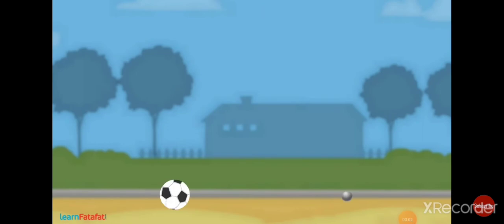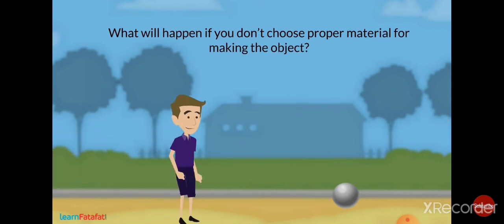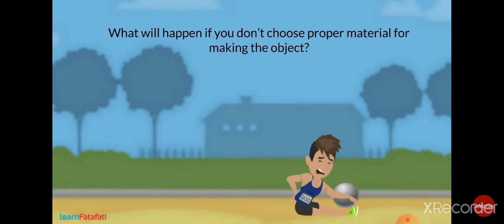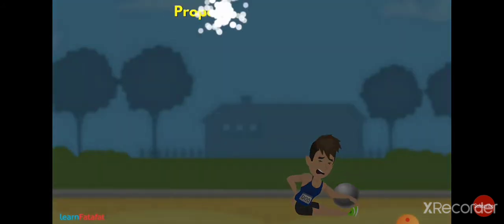For solving a need, we make objects. These objects are formed from materials. What will happen if you don't choose proper material for making the objects? Definitely, you don't want to be in such a situation. In order to make objects for specific need, we must understand the properties of materials.